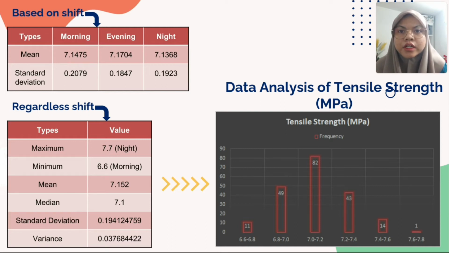In the graph, you can see that the highest frequency is 82 in the range of 7.0 and 7.2. It is almost a bell shape, but there's one frequency in the range of 7.6 and 7.8. It's still a good histogram shape because the mean and median are close to each other. The mean is 7.152 and the median is 7.1.